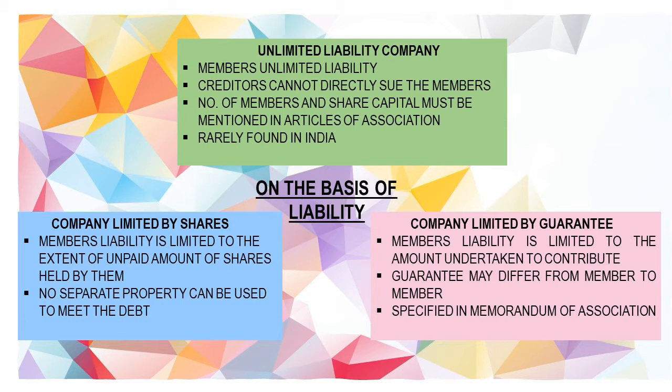In this type of company, the liability of every member is limited to the amount which he had undertaken to contribute to the assets of the company at the time of winding up. This amount is called guarantee and it should be mentioned in the Memorandum of Association. The amount of guarantee may differ from member to member.